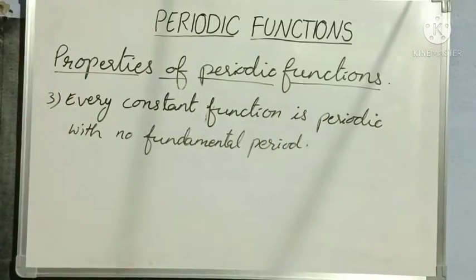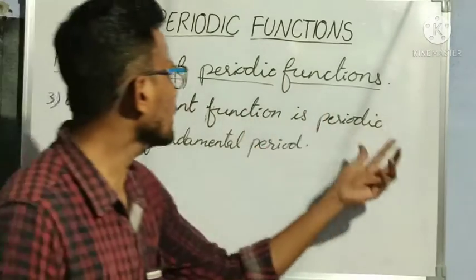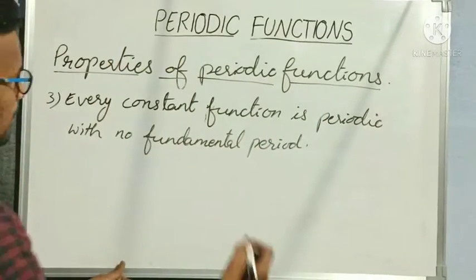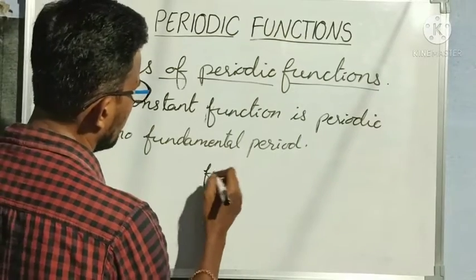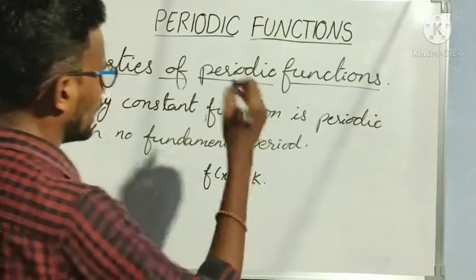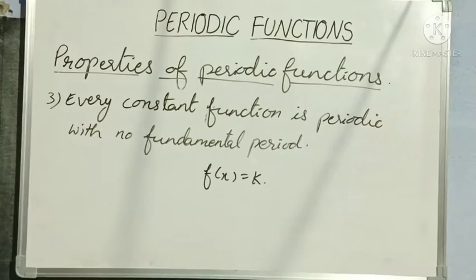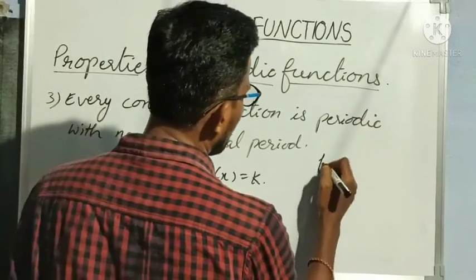Okay, let us understand this. Every constant function is periodic with no fundamental period. So it means no fundamental period for x. Suppose I am taking f of x is equal to k, where k may be any number. Suppose I am taking f of x is equal to 3.